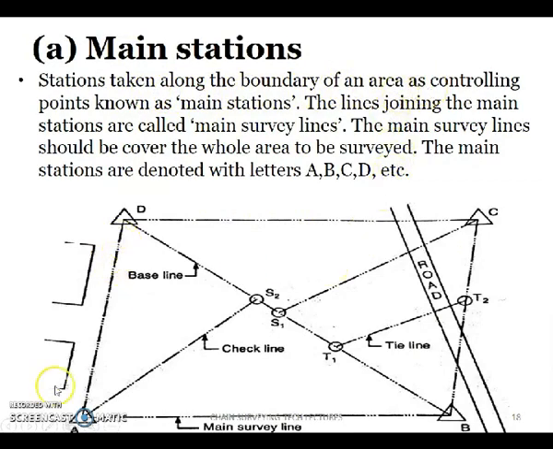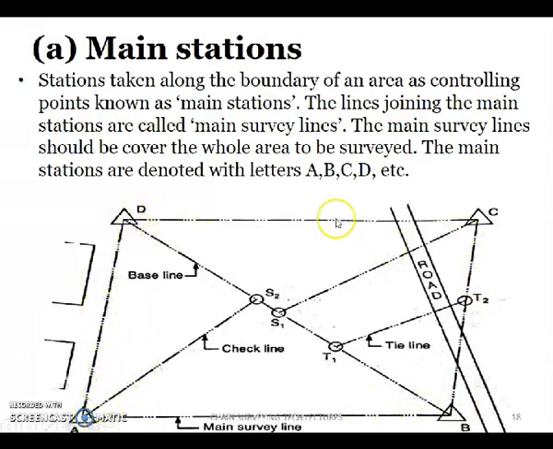Here we can see A, B, C, and D. These are called the main stations or main survey stations, along the boundary of the area. And the lines joining the main stations are called main survey lines. So the lines AB, BC, CD, and AD.